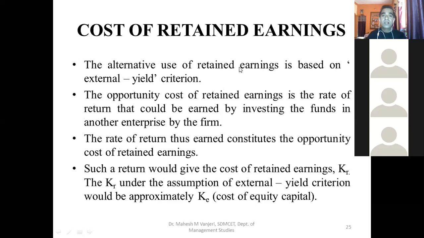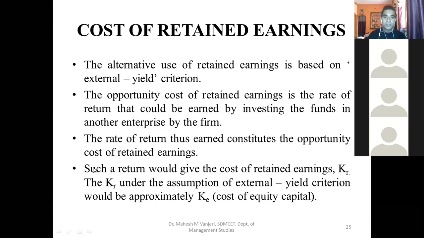The alternative use of retained earnings is based on the external yield criterion. That is what I said: the equity shareholders would have invested it externally and earned a rate of return. So the firm is required to earn that equal rate of return on the project financed by the retained earnings. The opportunity cost of retained earnings is the rate of return that could be earned by investing the funds in another enterprise. The rate of return thus earned constitutes the opportunity cost of retained earnings. So conceptually, you need to know all these things, but for our calculation purpose, this paragraph is more important.